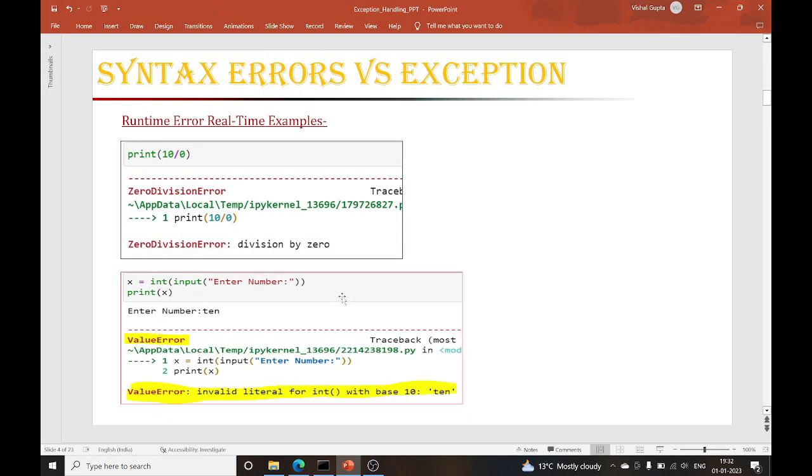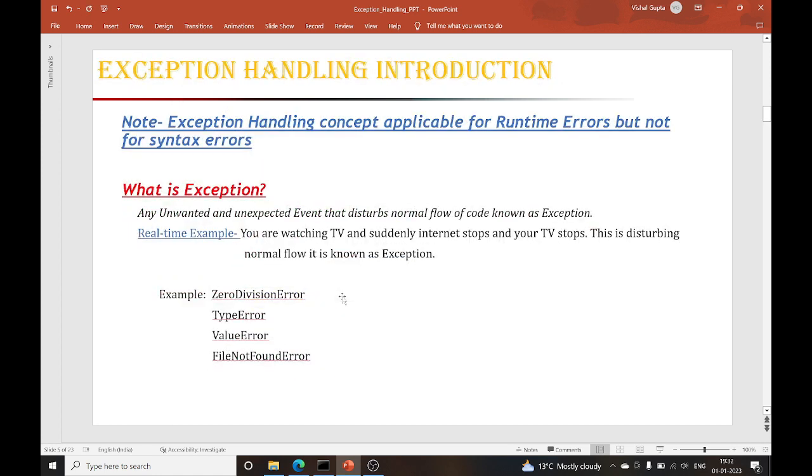So in simple terms, whenever we do any invalid syntax, that leads to syntax errors, and whenever we get any runtime error, like ZeroDivisionError or ValueError, these types of things we can say are exceptions.